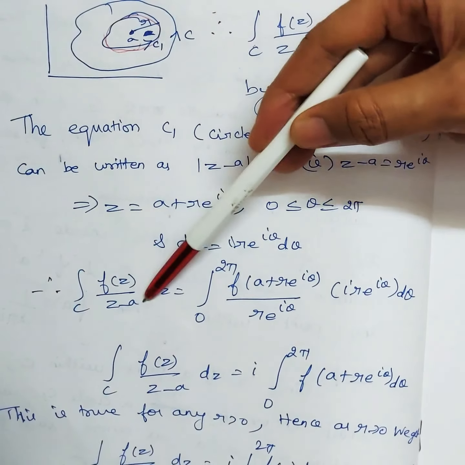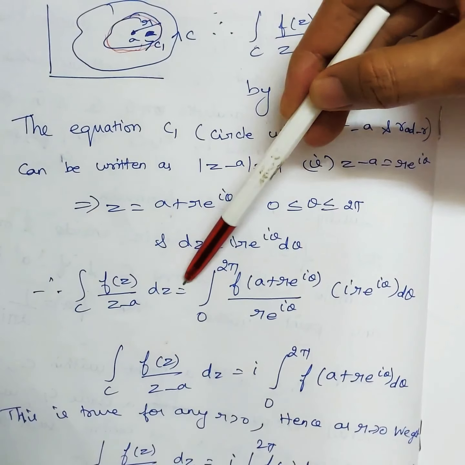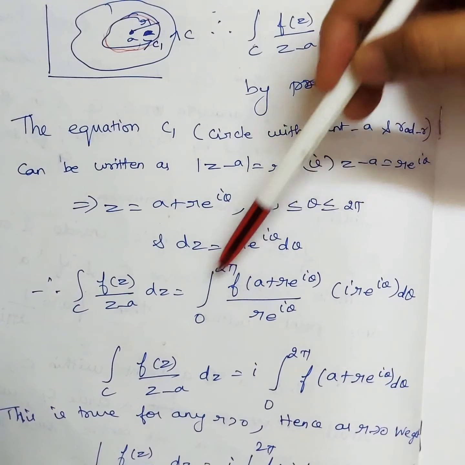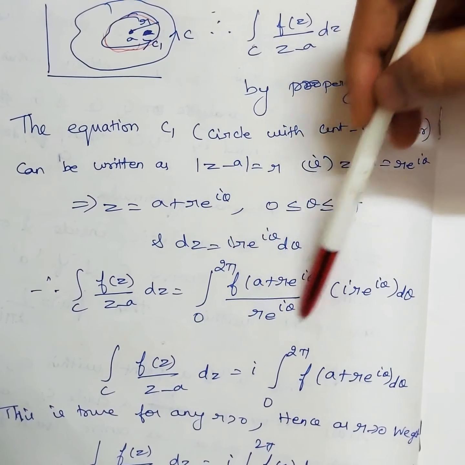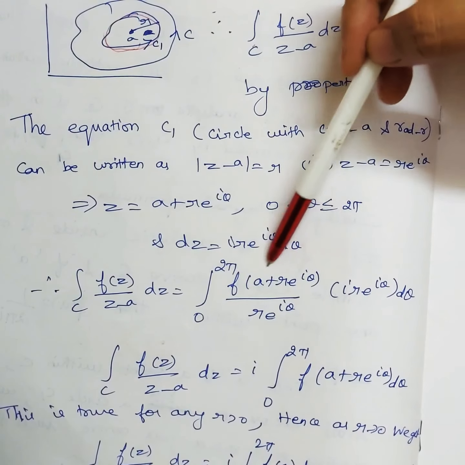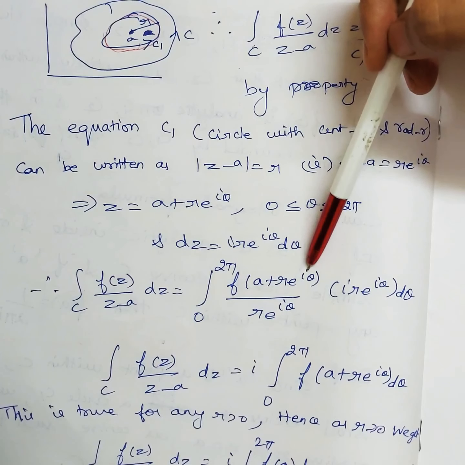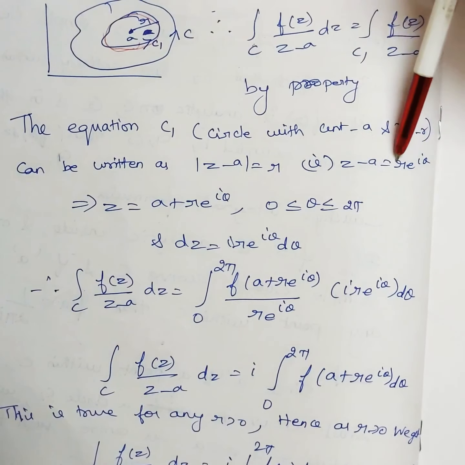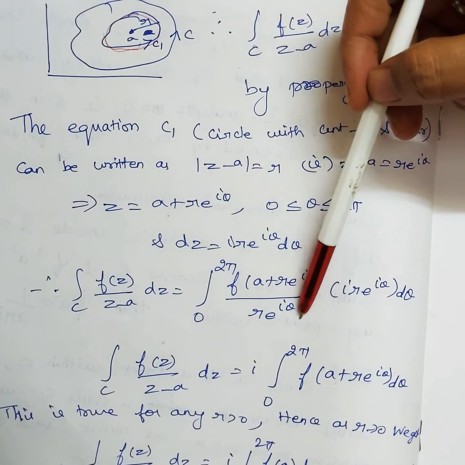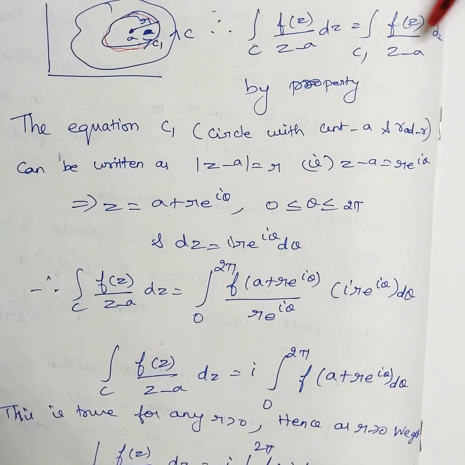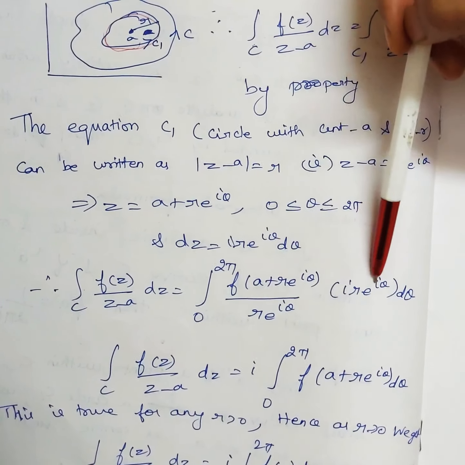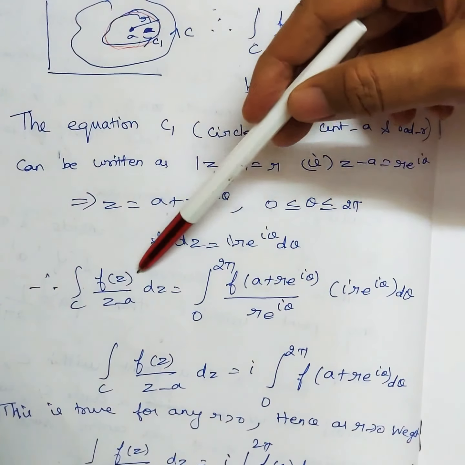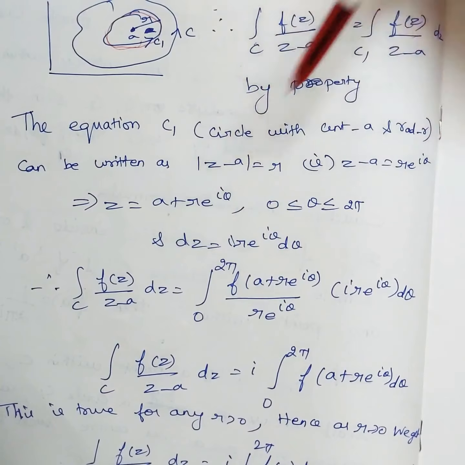So integral over C of f of z by z minus a dz is equal to, on the right hand side, I have written along C1, theta varies from 0 to 2 pi. My function is f of z. In the place of z I have written a plus r e power i theta, divided by z minus a. What is z minus a? r e power i theta. We have written that. In the place of dz, what we just got, I have written that. We have just replaced what is on the right hand side. So to know this answer, if I simplify this, I'll get it.